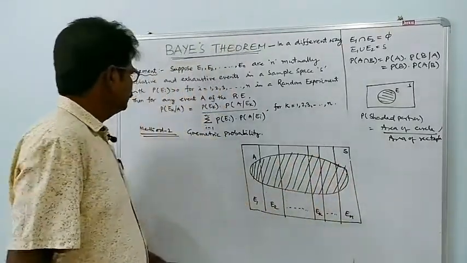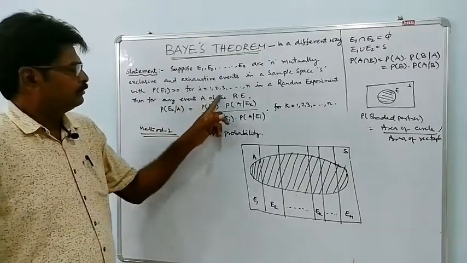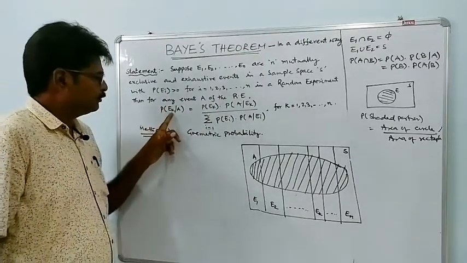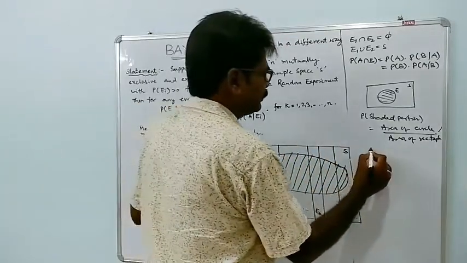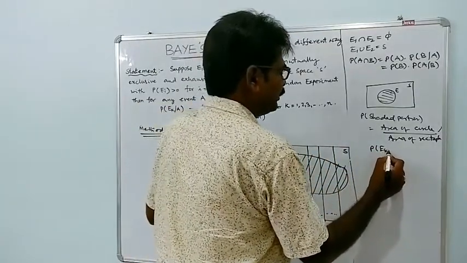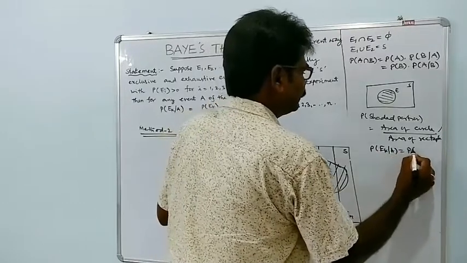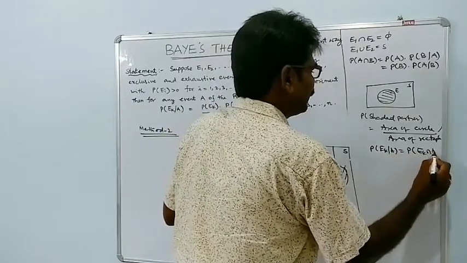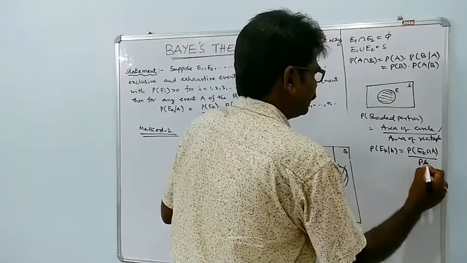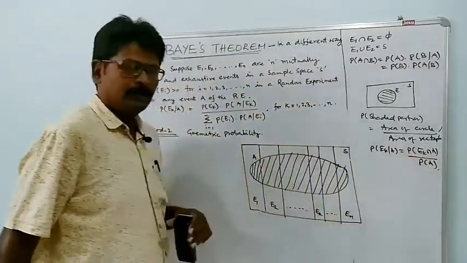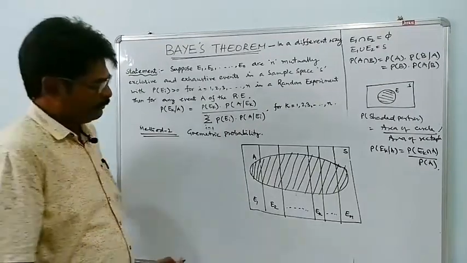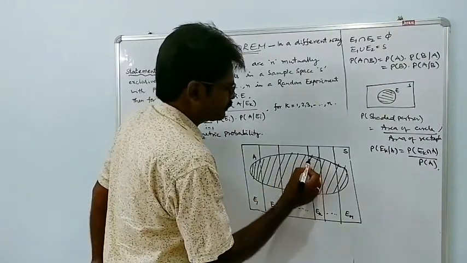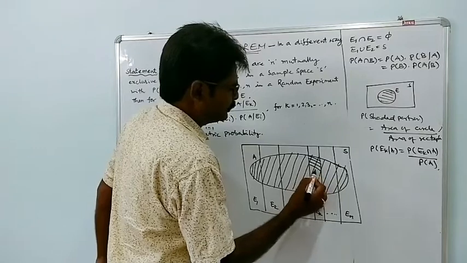Now, for any event of the random experiment, what is the conditional probability of Ek given A? Probability of Ek given A is equal to probability of Ek intersection A by probability of A. Probability of Ek, and what is the intersection portion of Ek and A? This is the intersection portion of Ek and A. This portion.